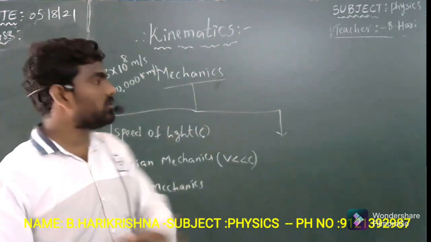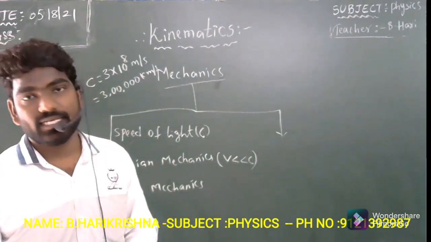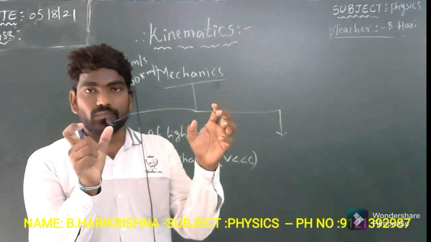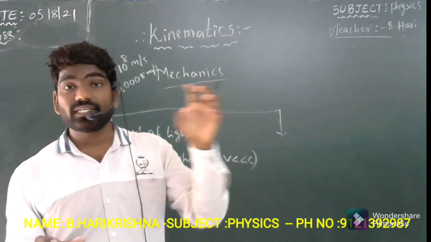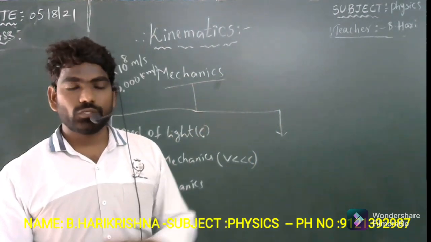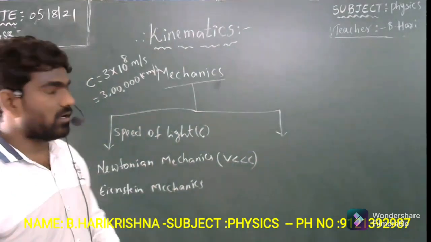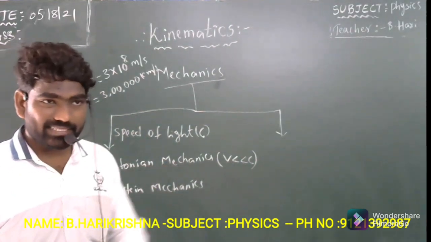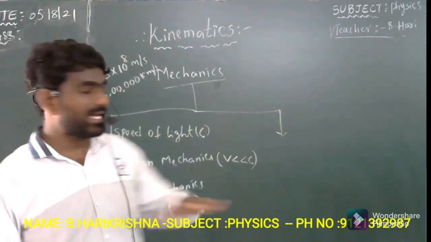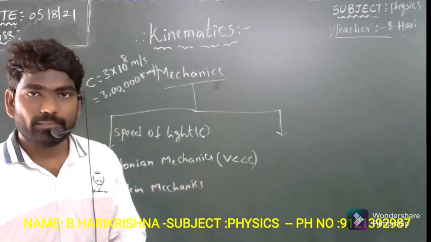If you compare that to the speed of light, 3 lakh kilometers per second, the speed of the car is very, very much less compared to the speed of light. So the speed of the car comes under Newtonian mechanics; whatever the remaining factors are can be explained under Newtonian mechanics.